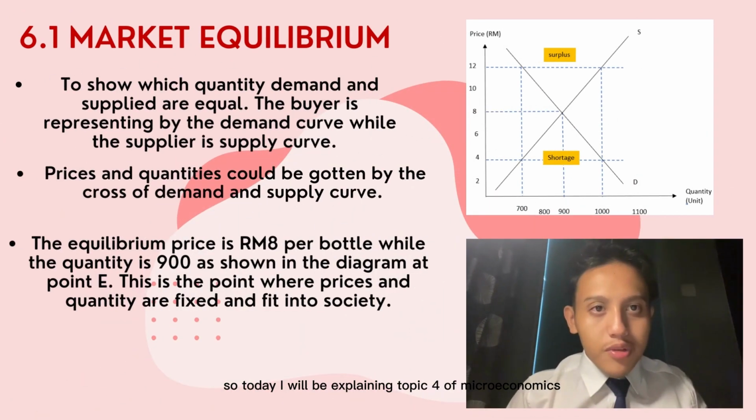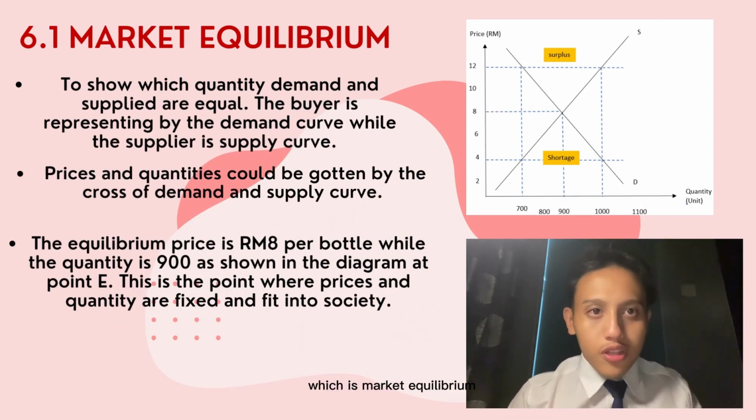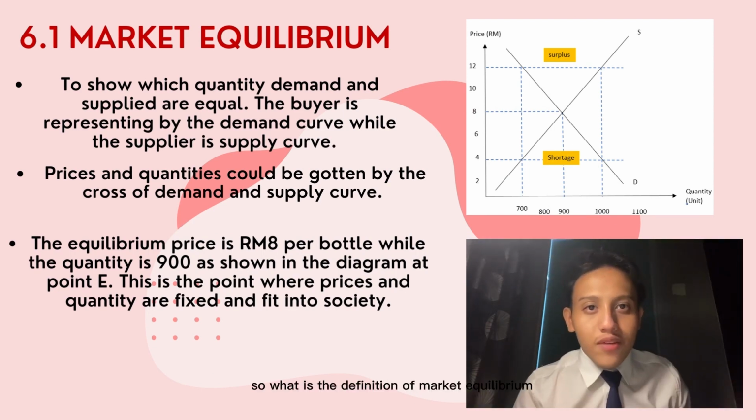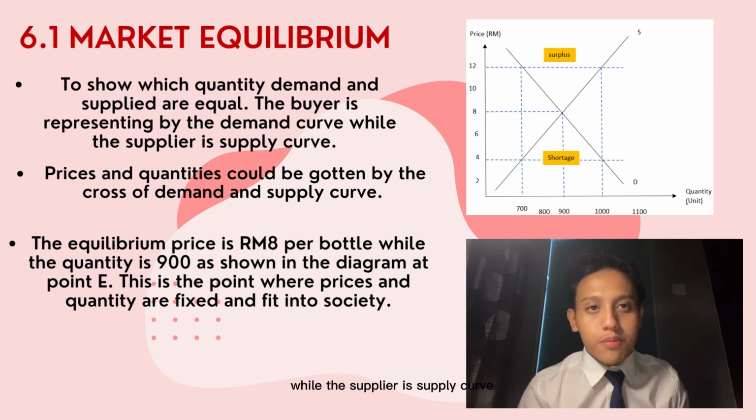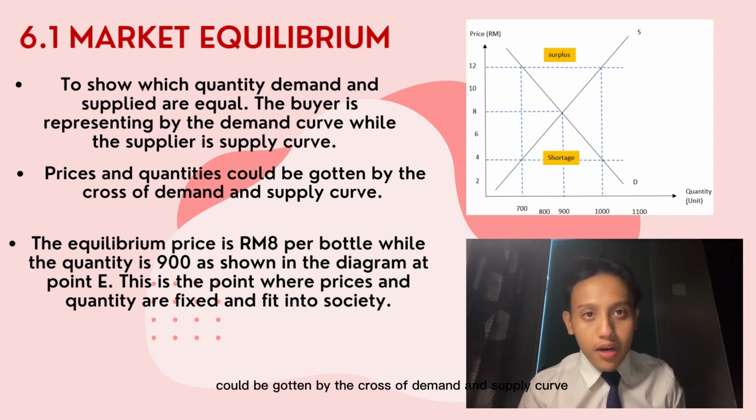So today I will be explaining topic 4 of microeconomics, which is market equilibrium. So what is the definition of market equilibrium? Market equilibrium is used to show where quantity demanded and supplied are equal. The buyer is represented by the demand curve while the supplier is represented by the supply curve. Equilibrium price and quantity can be found at the crossing of the demand and supply curves.